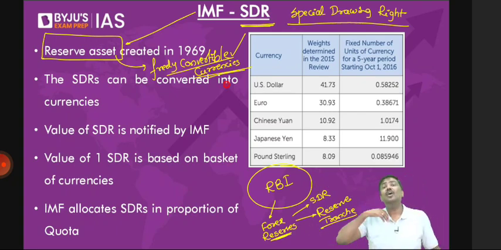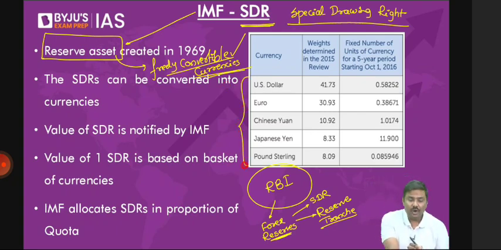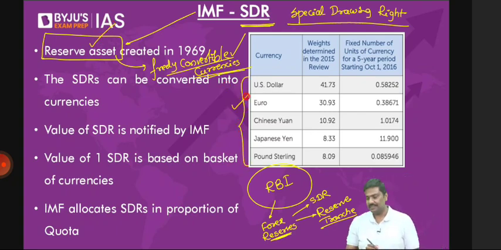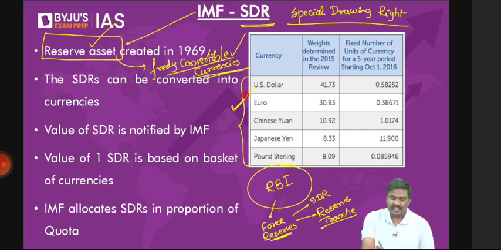And that is the precise reason. Have a look at this. The value of SDR is connected to a basket of currencies. There is a basket of currencies. Simply memorize it. In the basket, there are 5 currencies. The latest currency which has been added into the basket is the Chinese yuan. I'm saying Chinese yuan. UPSC once used the term Chinese renminbi. One and the same.